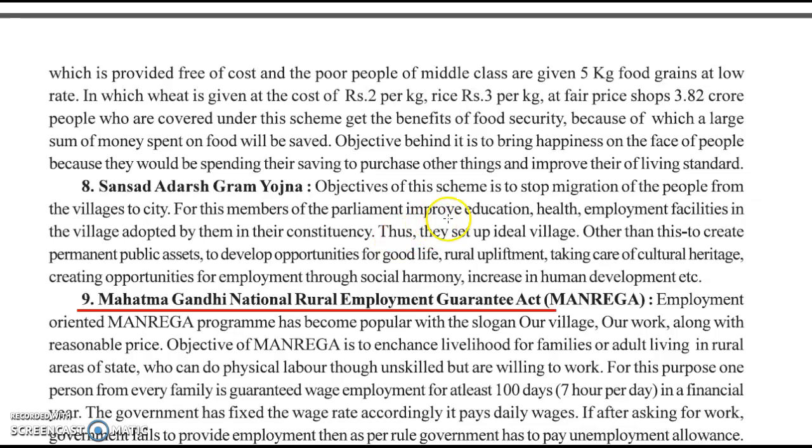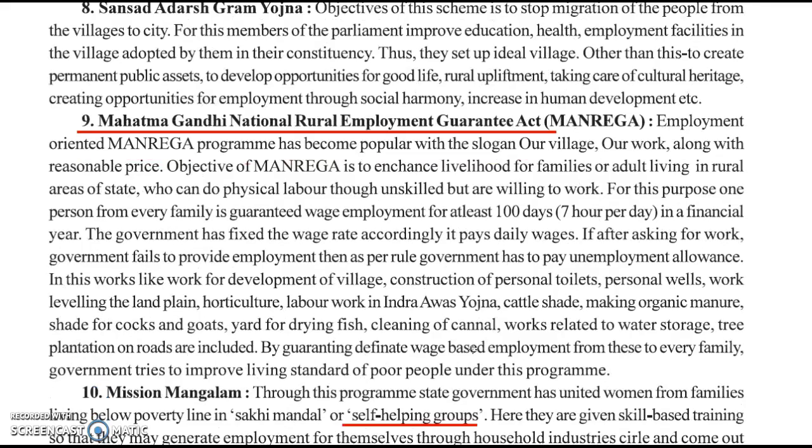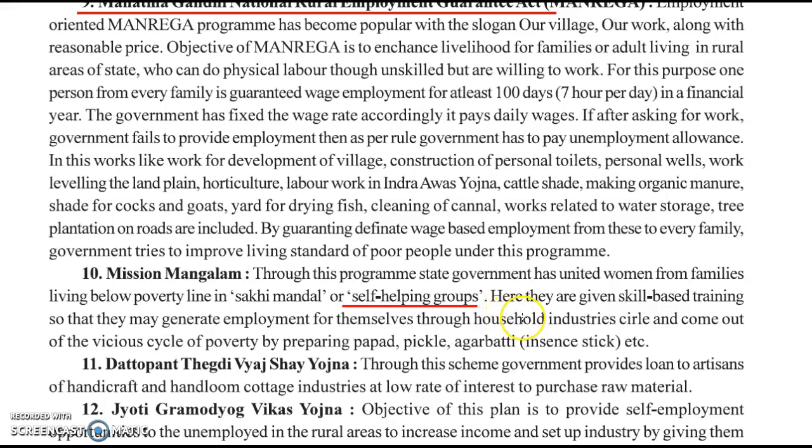Sansad Adarsh Gram Yojana to set up ideal villages, model villages. Then the Mahatma Gandhi National Rural Employment Guarantee Act, MGNREGA, for employing people in the rural areas. Mission Mangalam was creating self-help groups, especially for women, and they made small-scale industries like making pickles and agarbattis, etc.